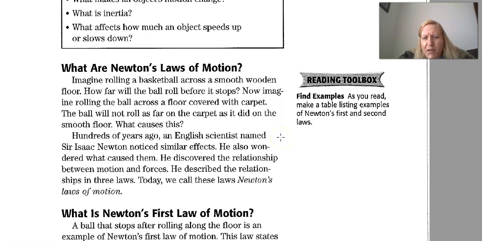Imagine rolling a basketball across a smooth wooden floor. How far will the ball roll before it stops? Now imagine rolling the ball across a floor covered with carpet. The ball will not roll as far on the carpet as it did on the smooth floor.